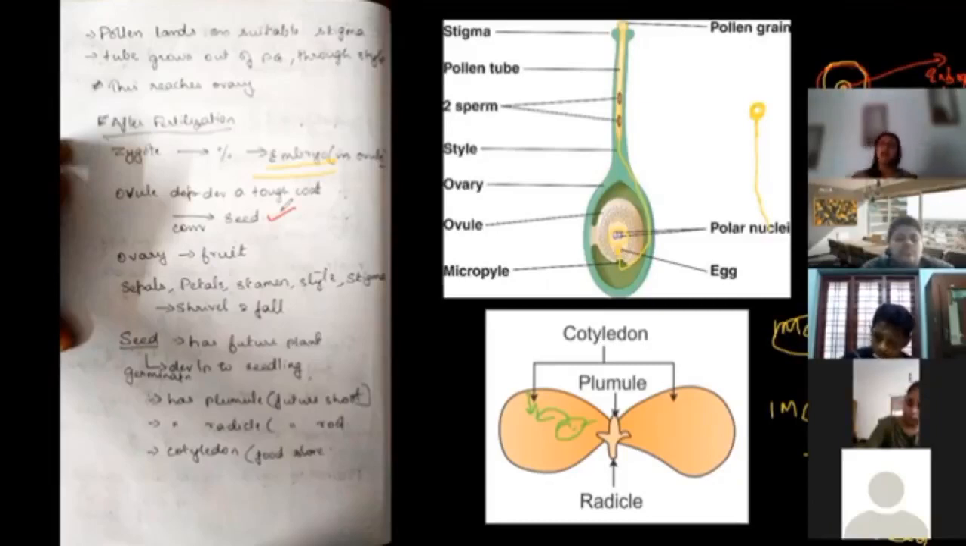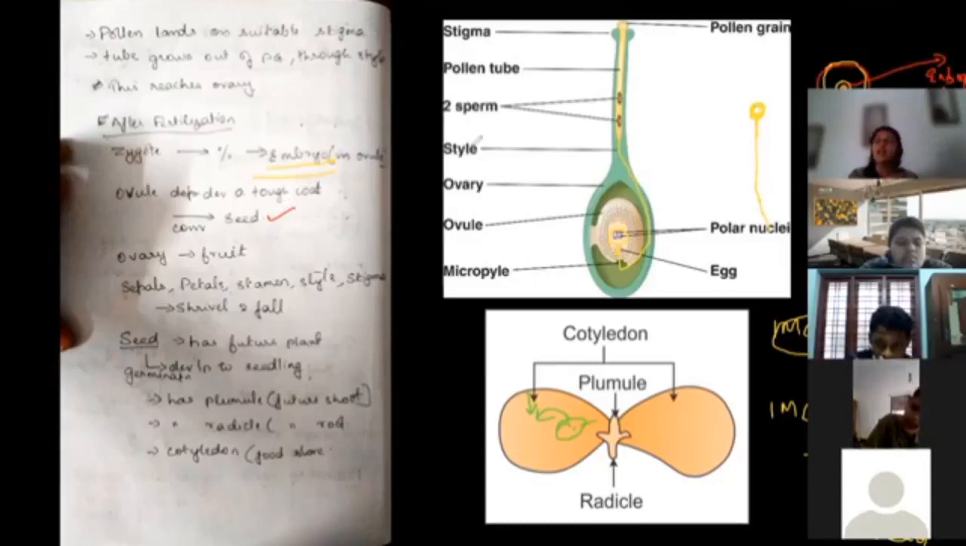Sepals, petals, stamen, other parts, style, stigma, everything is going to shrivel and fall off. Now the seed contains a future plant. When the right conditions are there, it is going to germinate into a small seedling.